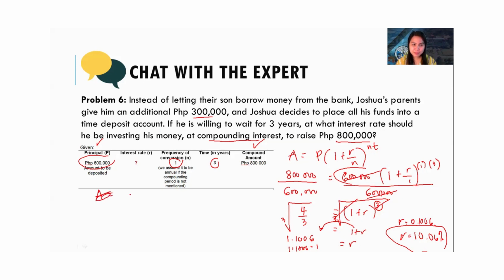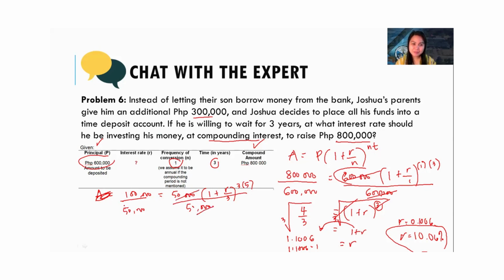Let me have an example, okay? 100,000 equals 50,000 times 1 plus R over 3, like that one, right? I know, because it's also in the quiz. Divide both sides by 50,000.